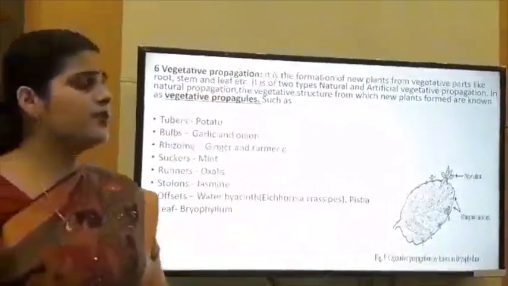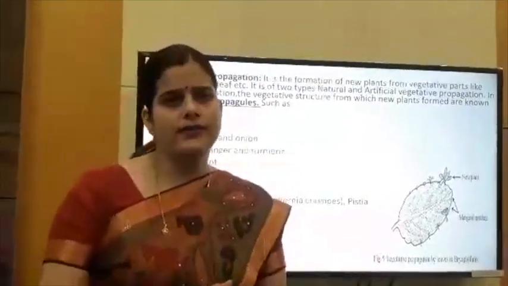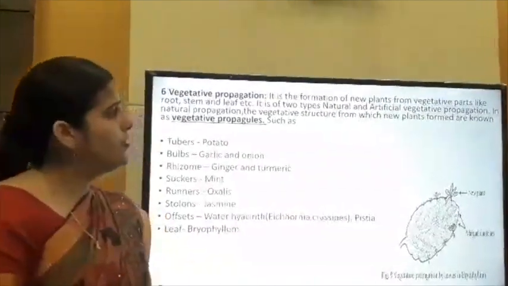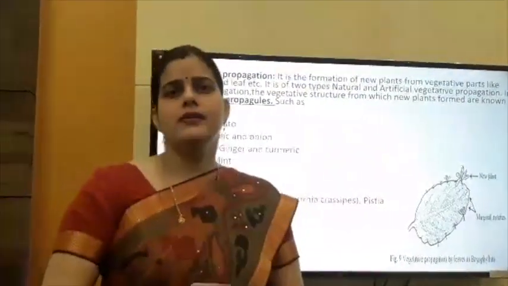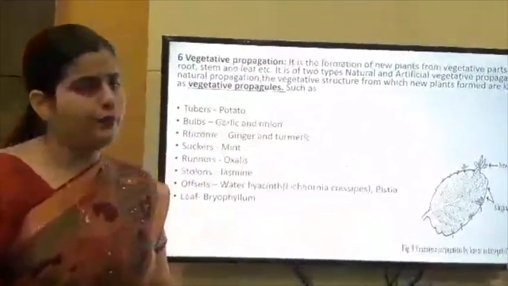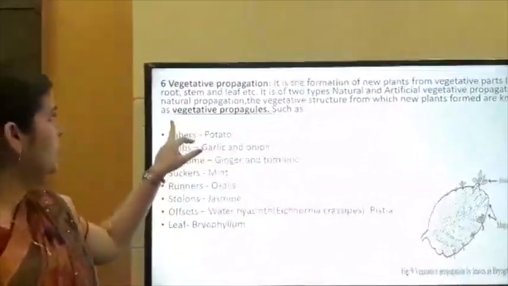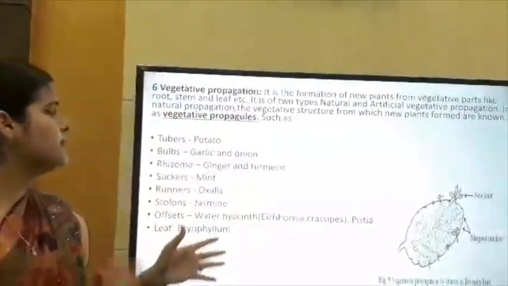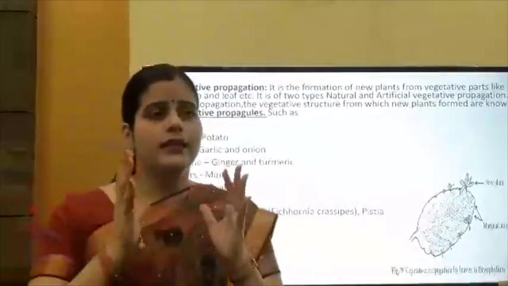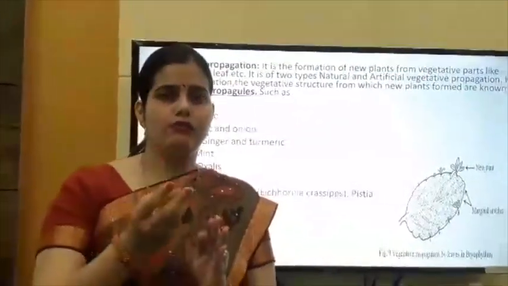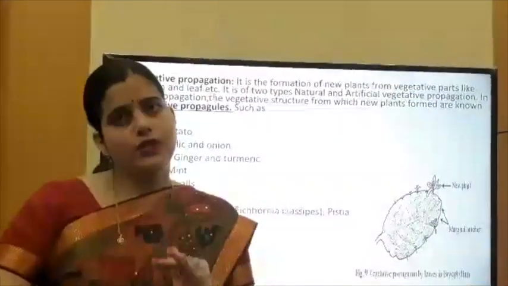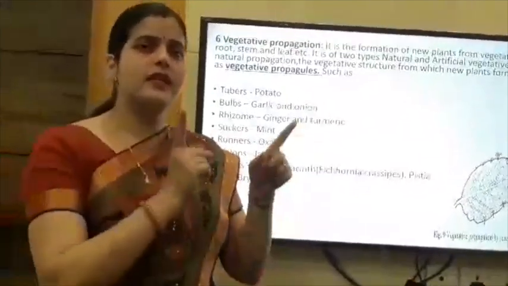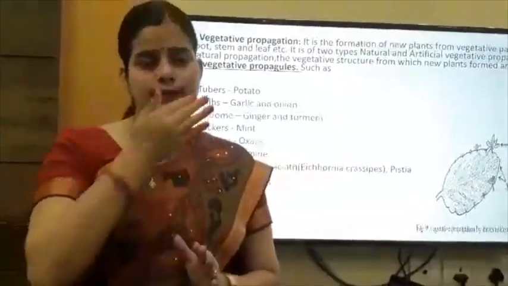Natural vegetative propagation occurs naturally by vegetative parts like leaves, roots, stems, buds. And in artificial propagation, how can we propagate plants? It is artificial propagation. In natural propagation, the vegetative structures from which new plants are formed are known as vegetative propagules. It means vegetative parts like roots, stems, leaves, from which a new organism or new plant develops, those structures are known as vegetative propagules.